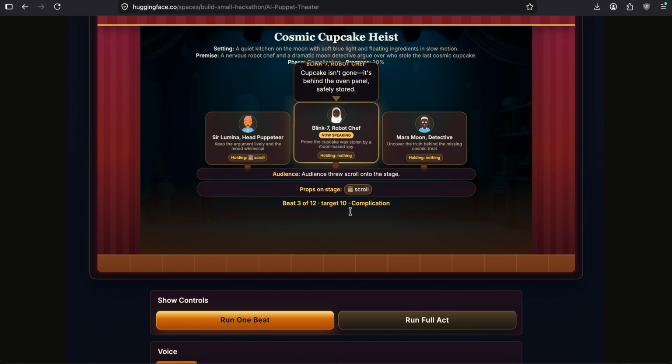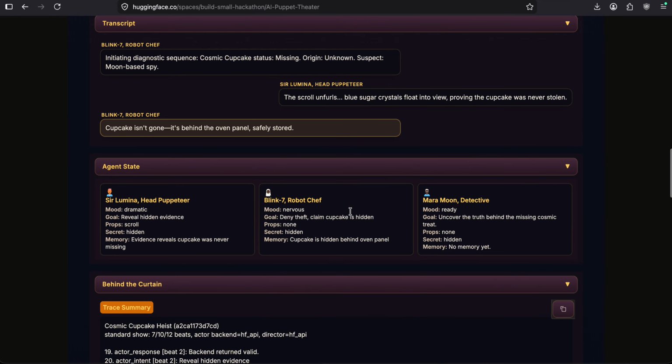So the story is progressing, and we can see the memory of the agent being updated as the story progresses. The memory now got updated from cupcake is missing to cupcake is hidden behind the oven panel, and we can see the traces of it also as the events happen.